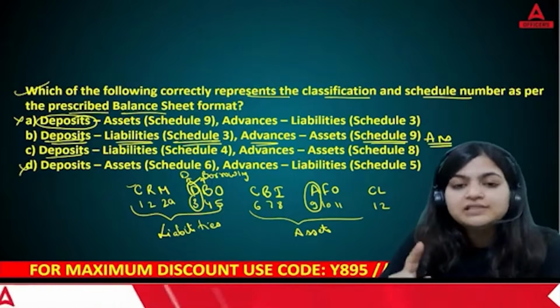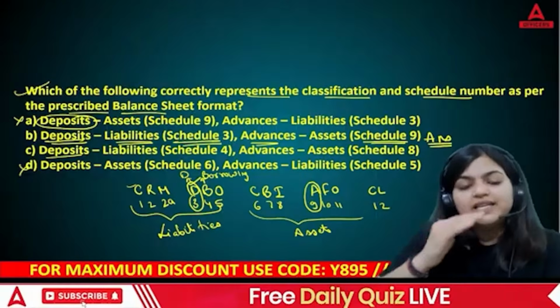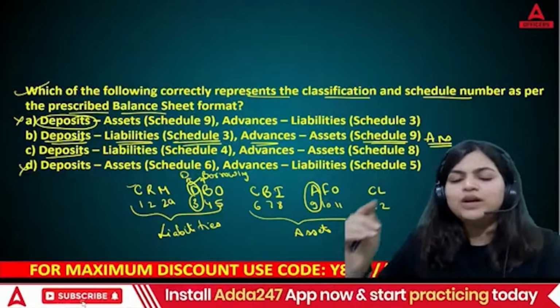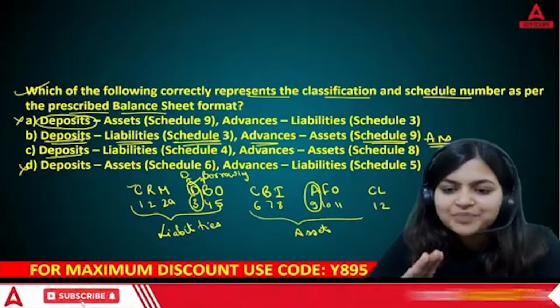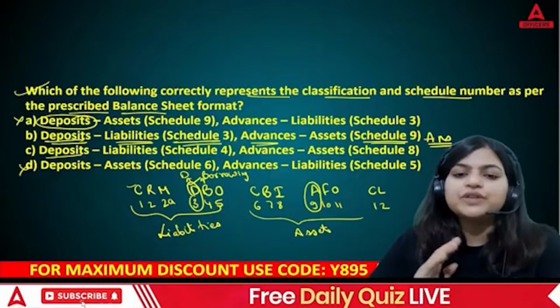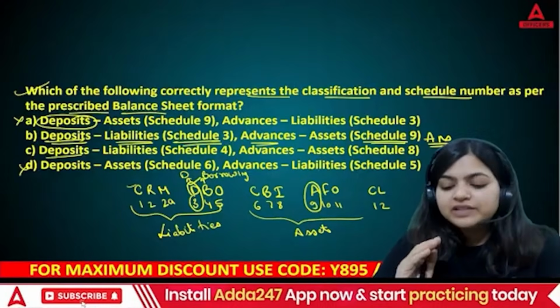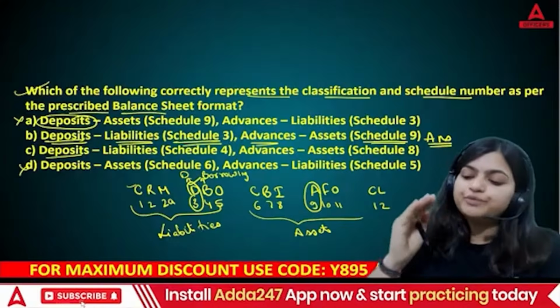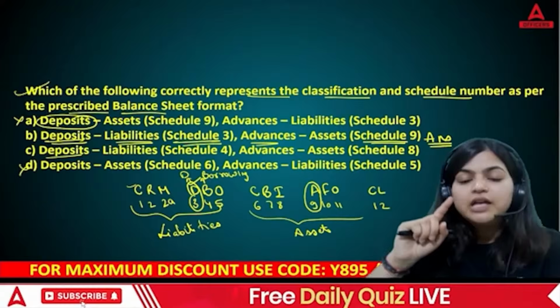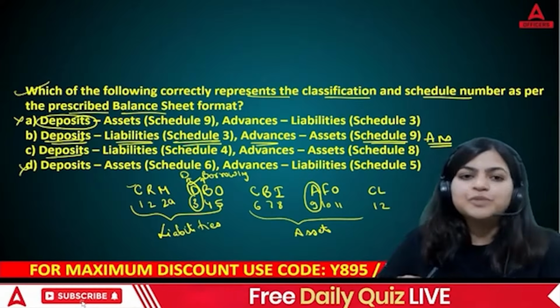Now this mnemonic you need to remember. ठीक है, CRM, DBO, CBI, AFO, and last CL. I hope you remember this. Otherwise, you will find this question very difficult. You will see direct questions based on your balance sheet format and P&L format. So please revise this particular mnemonic as much as you can.